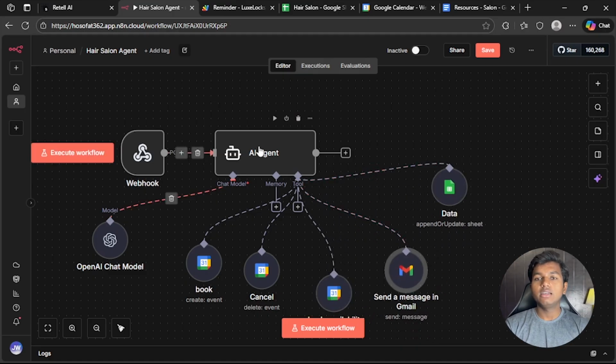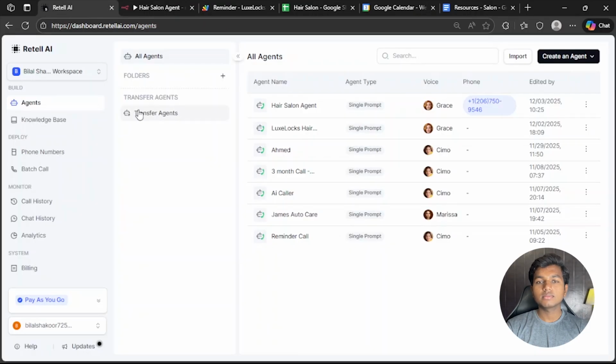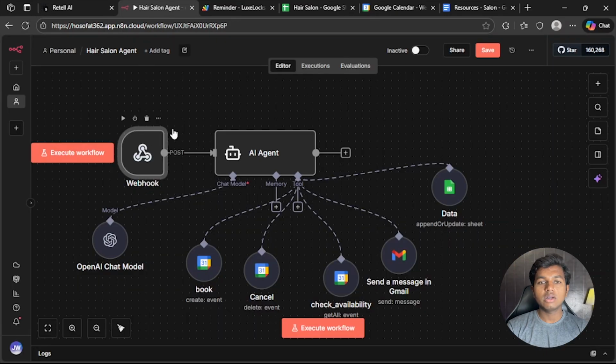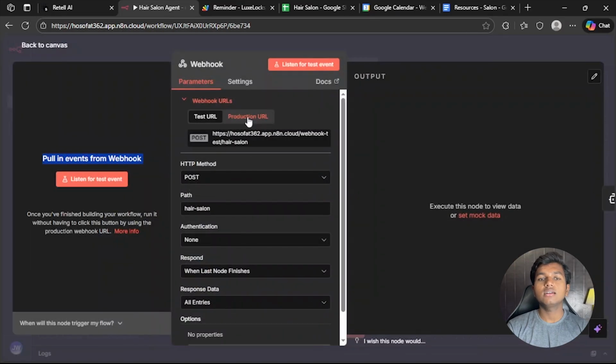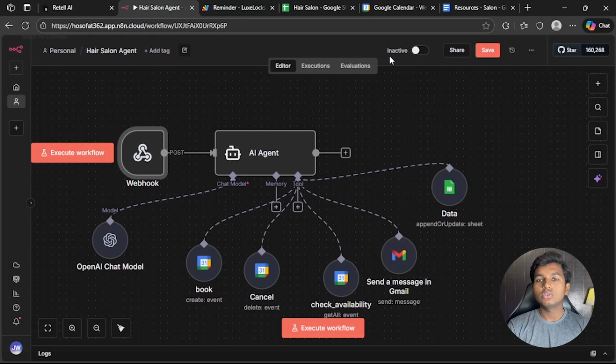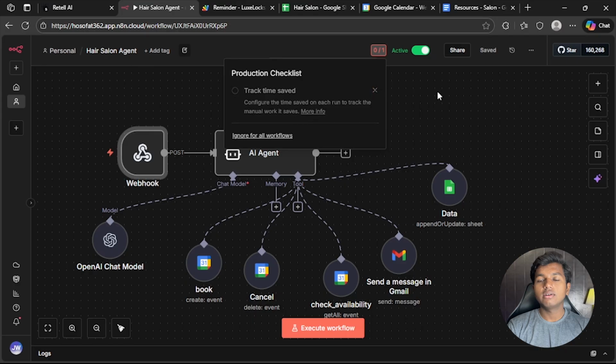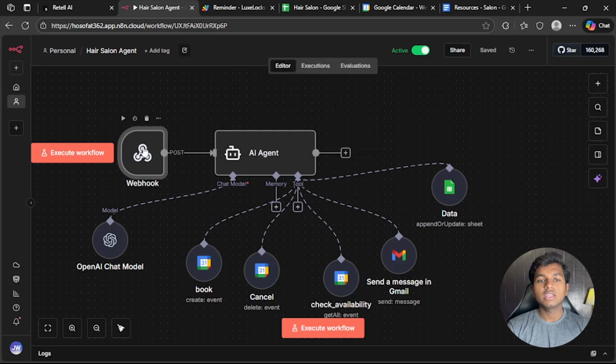Now we have to connect this AI voice agent with our Retell AI. Click on this, click on webhook. Now we have two URLs in here. This URL is just for testing, and this URL is to use when our AI voice agent is working live, when it's active. So let's activate our AI voice agent. Click on got it, cross these. So our AI voice agent is active.